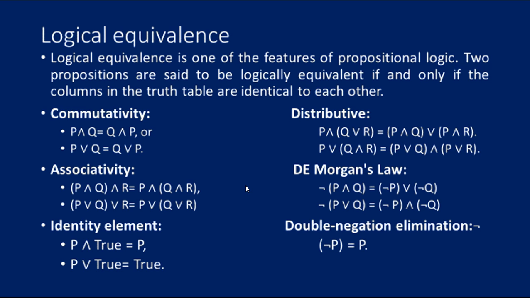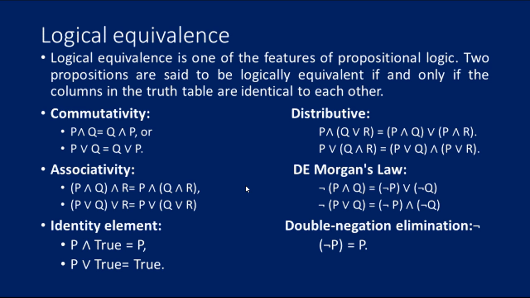Distributive we can say as P union Q intersection R equal to P union Q intersection P union R, and P intersection Q union R equal to P intersection Q union P intersection R.